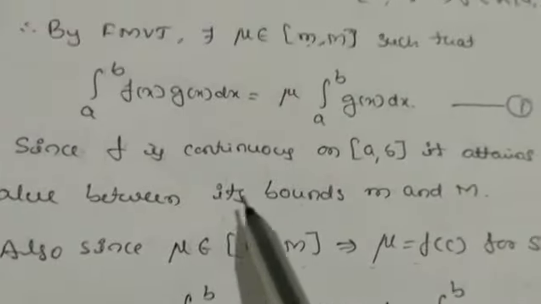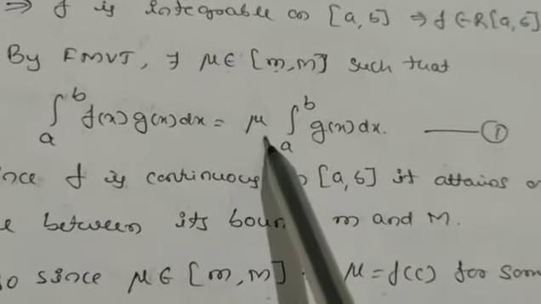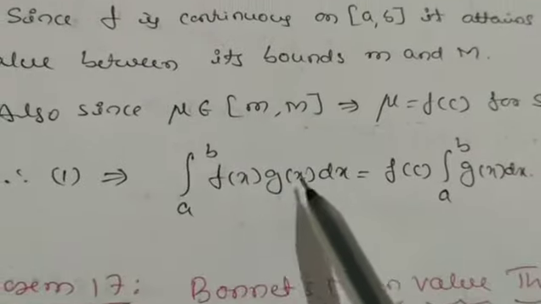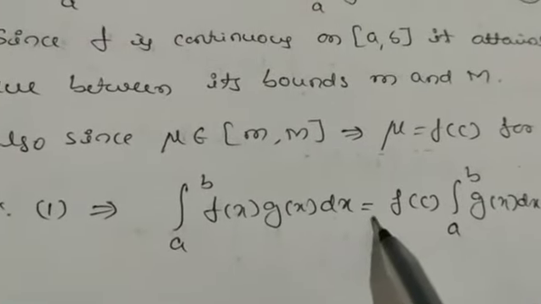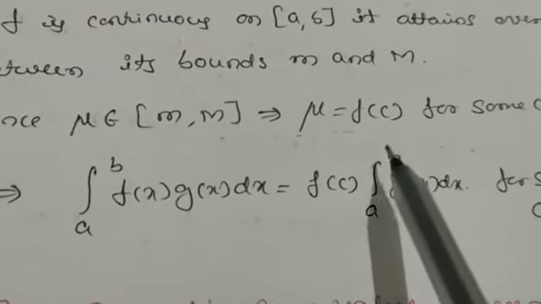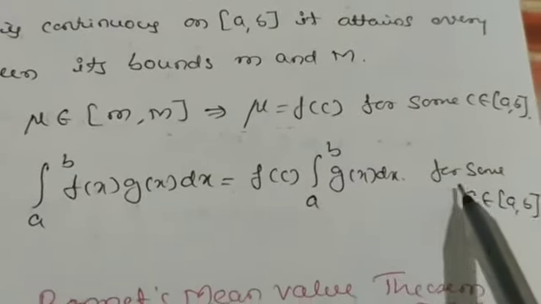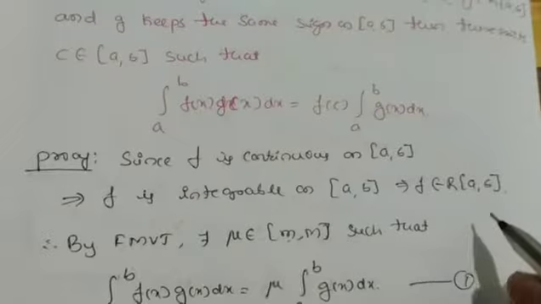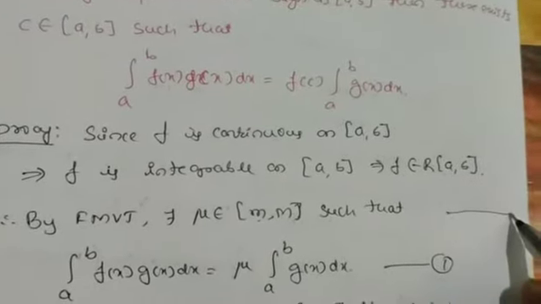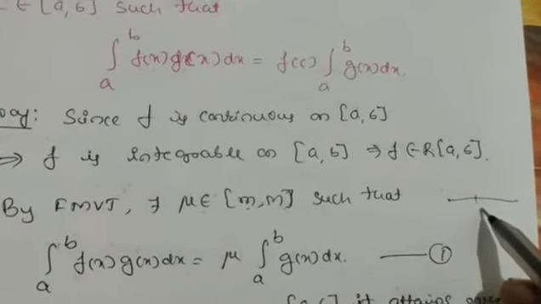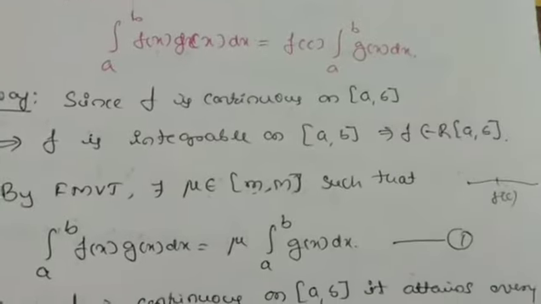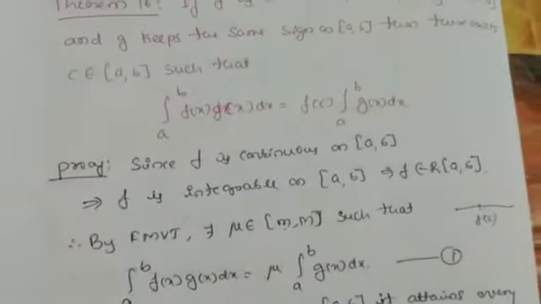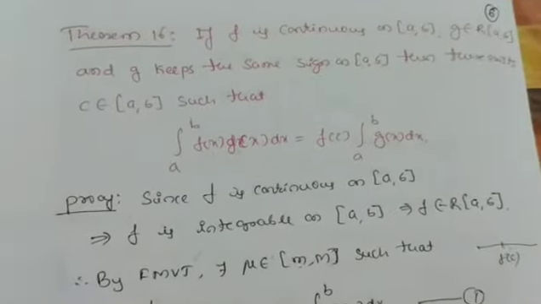Therefore equation 1 implies that in place of mu we can take f(c). So the integral from a to b of f(x) g(x) dx equals f(c) times the integral from a to b of g(x) dx, for some c belonging to [a, b]. We know a continuous function means there is no break, so in between we have some value c, and we can take f(c). So this is about this theorem.